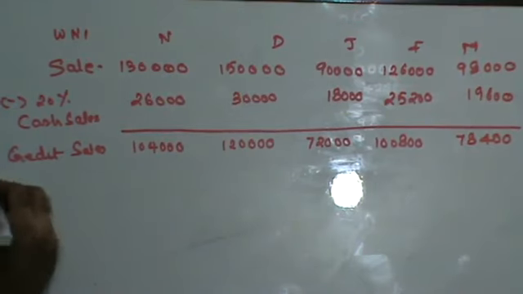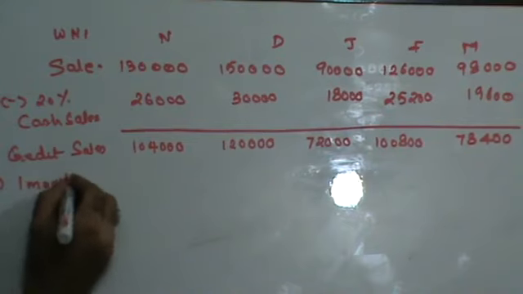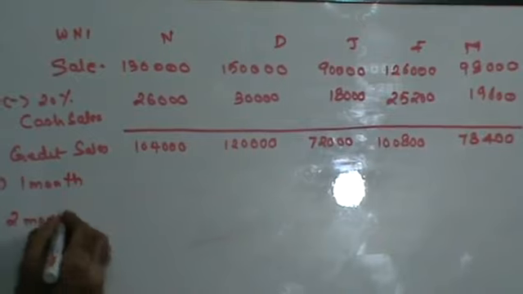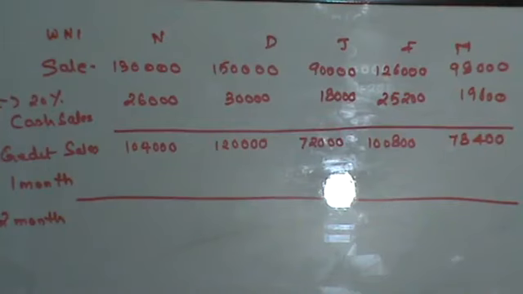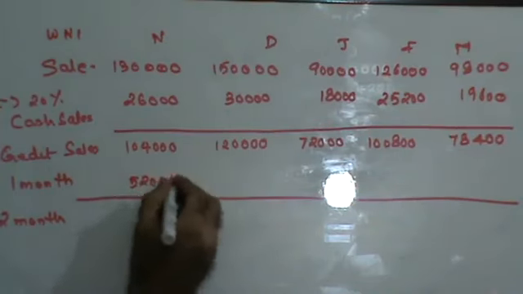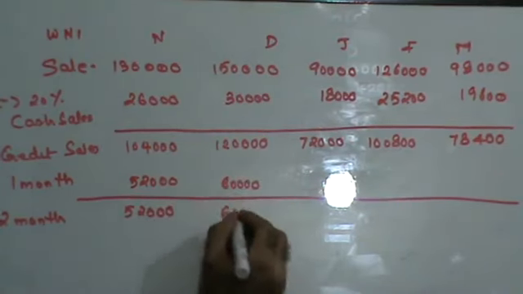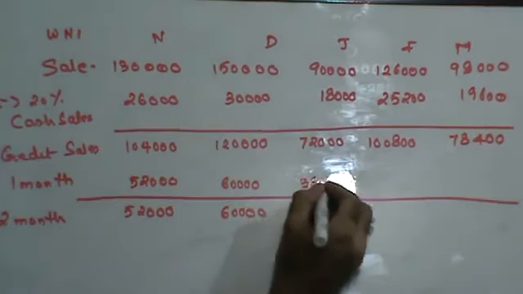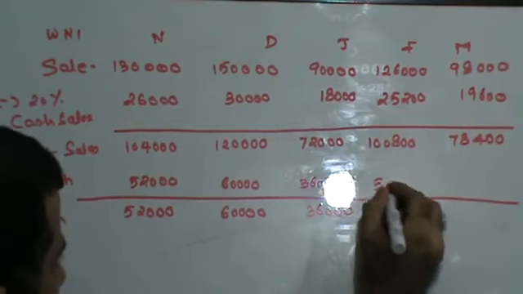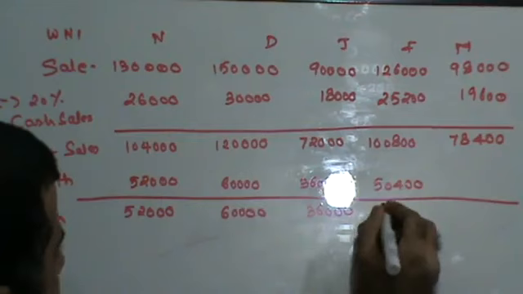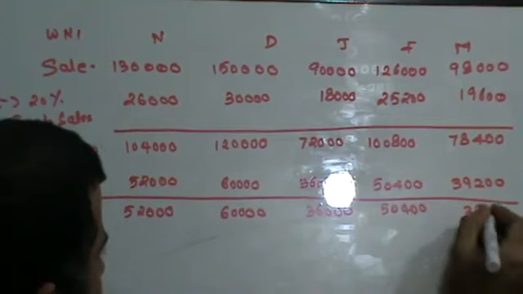Yes, sir. The balance is to be realized in subsequent 2 months. So 1 month credit and 2 month credit, half in the first month, half in the second month. So this is going to be 52,000 and 52,000, 60,000 and 60,000, 36,000 and 36,000, 50,400 and 50,400, 39,200 and 39,200.